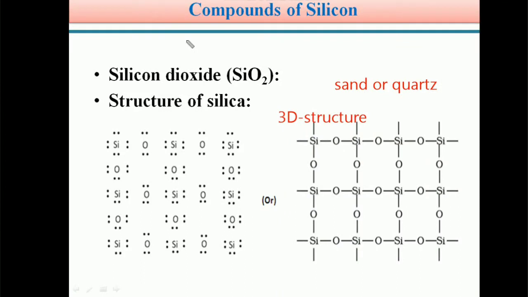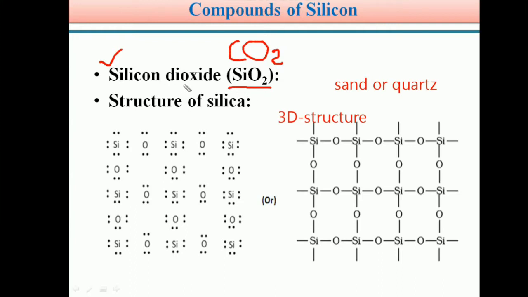Compounds of silicon. In the compounds of silicon, silicon dioxide is a very important one. The molecular formula of silicon dioxide is SiO2. Similarly, CO2 is called carbon dioxide, and SiO2 is silicon dioxide.